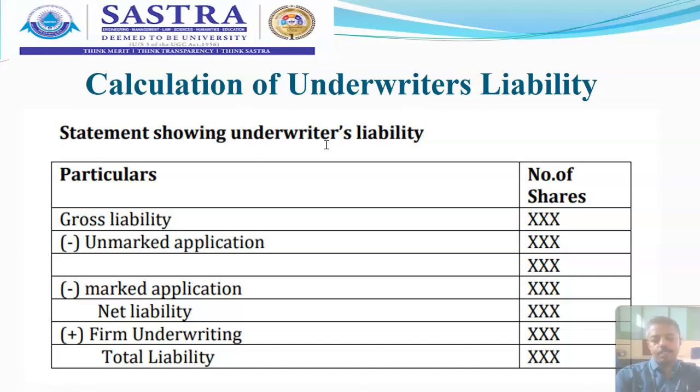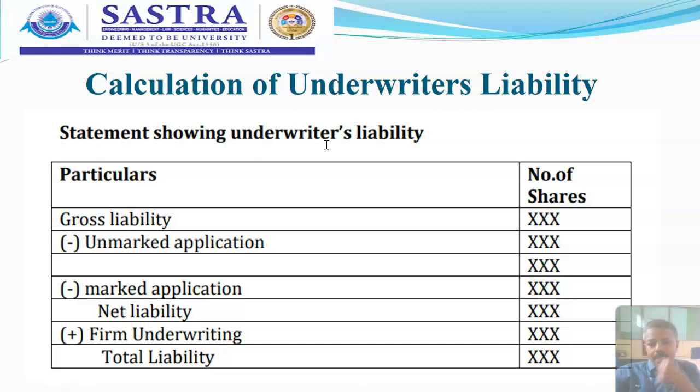Marked applications have an implication: they help the shares-issuing company easily calculate the exact liability of the underwriters. Whereas unmarked applications will not help when the issuing company has two or more underwriters; they will definitely create confusion.